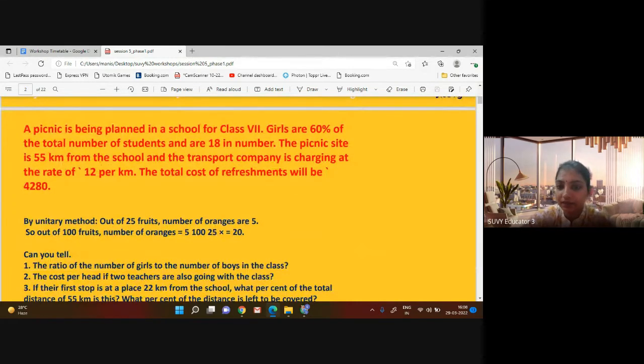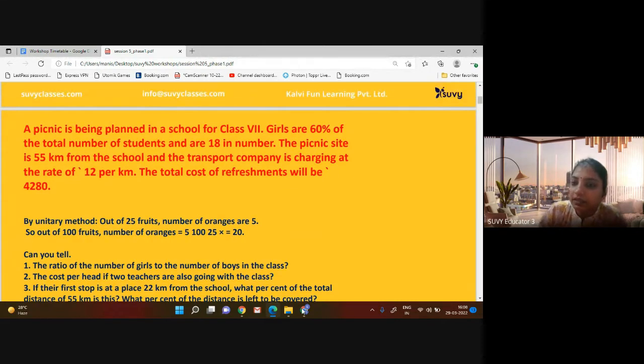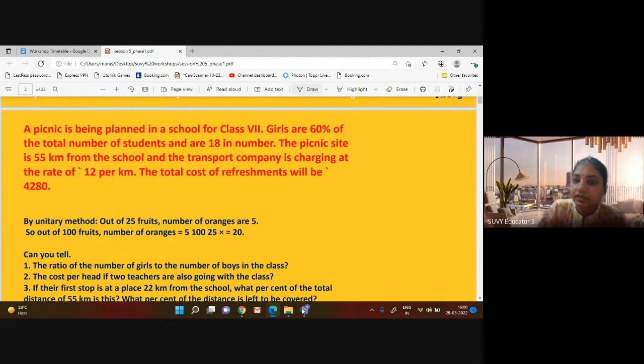As it is given, 60% of the total number of students are girls and 18 in number. It means girls are, let the total students be X. So 60% of X is girls, that is 18. 6 and 6 cancel, 6 3s are 18. So it means the total number of students is 30. This is the total strength.